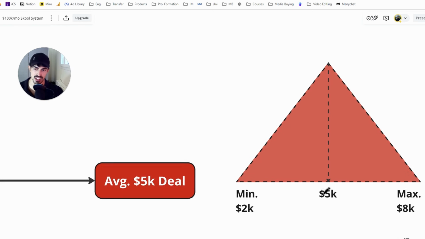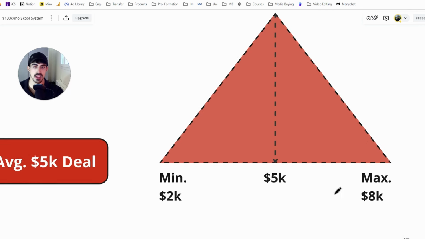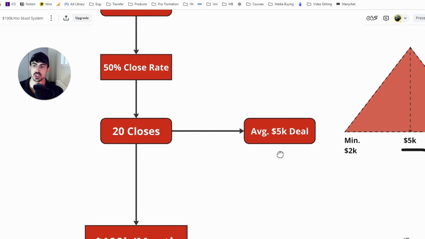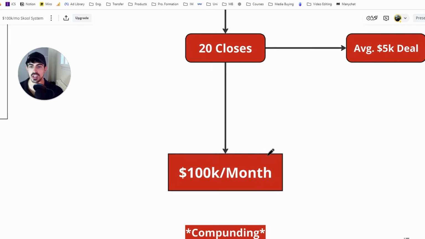And obviously this is an average, because some people are less financially qualified. You can charge less for an easier, lower cost package. And some people are more available financially, and you can charge more. So the average has to be 5K in order to achieve finally $100,000 every single month.